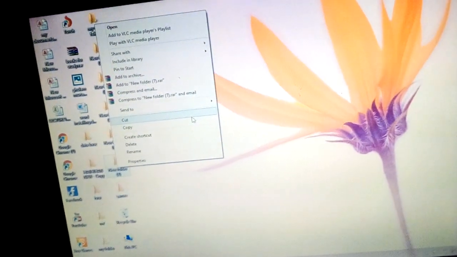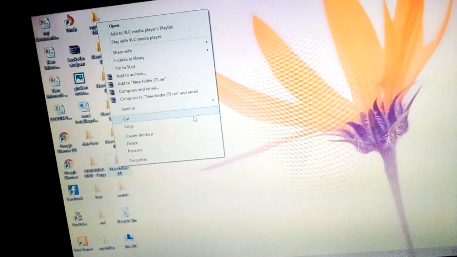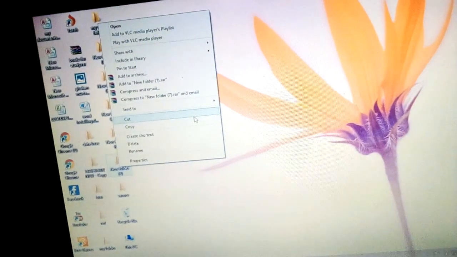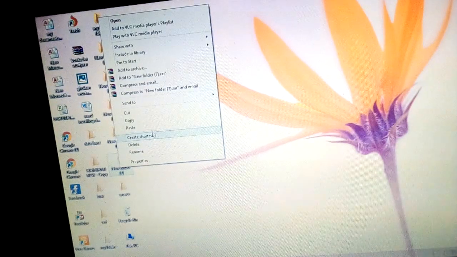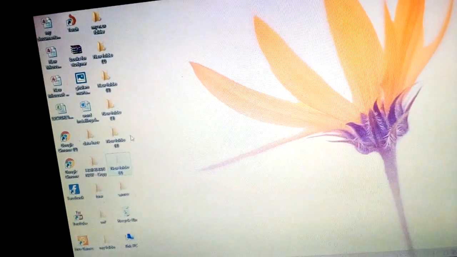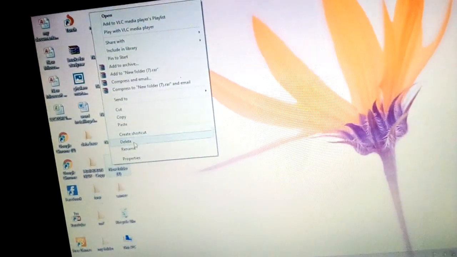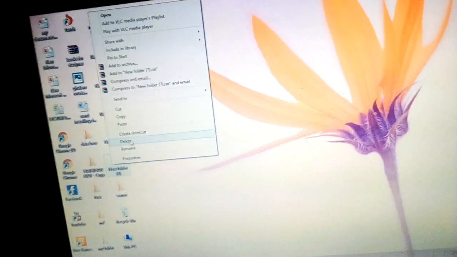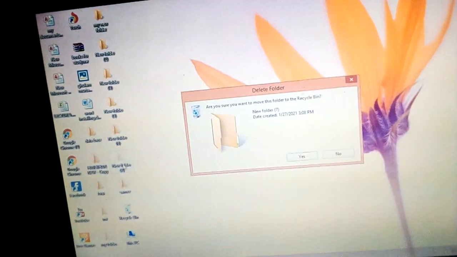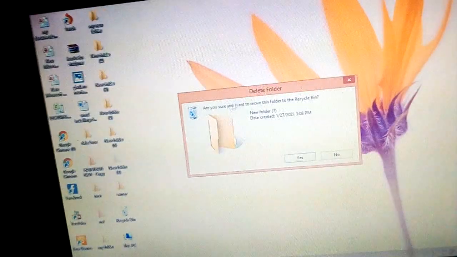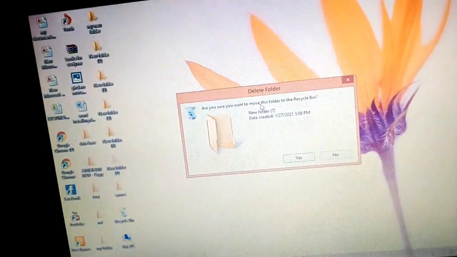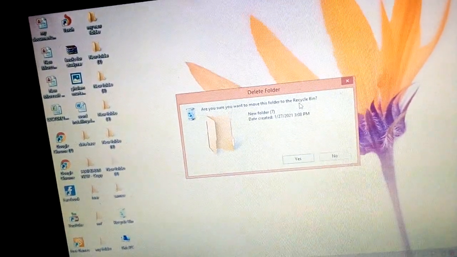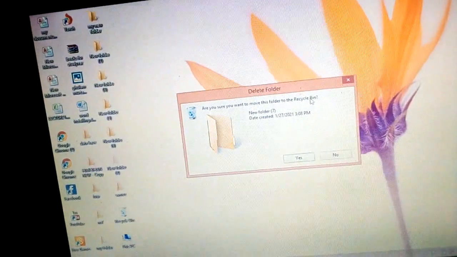Here it is showing cut. When we cut it, it will be removed from our desktop. You can see. Cut or delete are almost the same. So when we try to delete one, here it is showing delete folder. Are you sure you want to move this folder to the recycle bin? It means to the dustbin, or you are going to delete it.